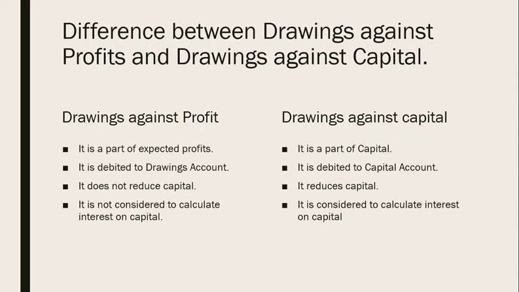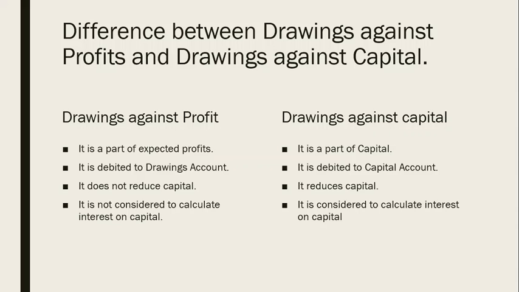Now the drawings which are given here are debited to drawings account. On the other hand, drawings which are against the capital will not create a drawings account. In fact, it will affect capital account, so capital account will be debited because the capital amount will reduce. Drawings against the profit will not affect the capital, but drawings against the capital will reduce the capital.